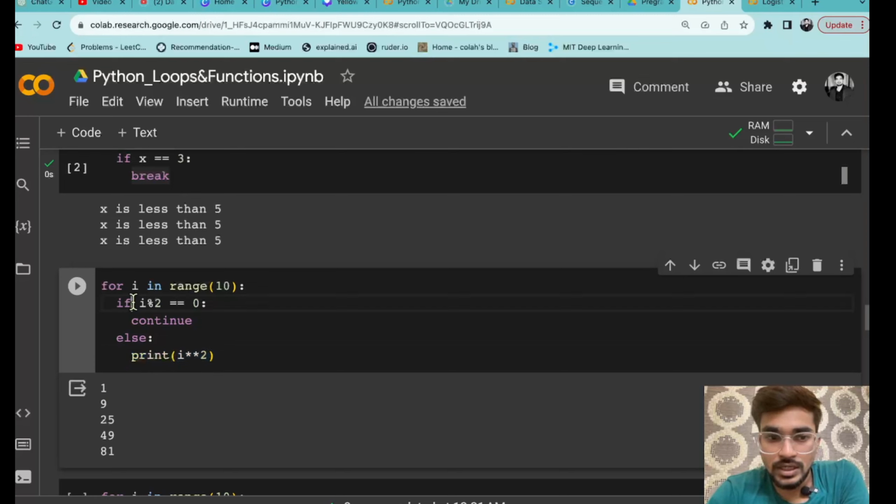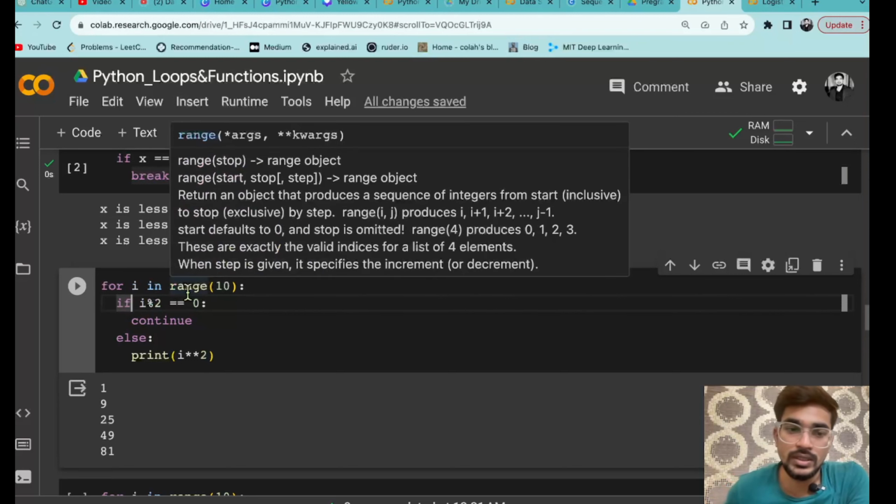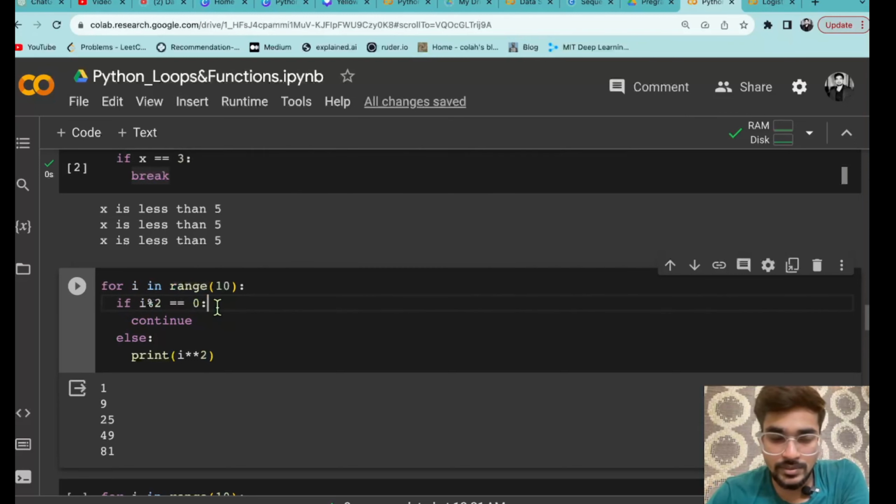Again it will take the next value. 1 के बाद क्या होगा? 2. It is a for loop, so इसमें इंक्रीमेंट की कोई कंडीशन नहीं है कि आपका कोई अल्टरनेट एलिमेंट लेना है. It will take the continuous element. तो 1 के बाद 2 लेगा, सो 2 के बाद 3 लेगा. Now in 3, again 3 modulus 2 is again not equal to 0. So ये कंडीशन फॉल्स है, so else में आएगा and it will print 3 square, that is 9.